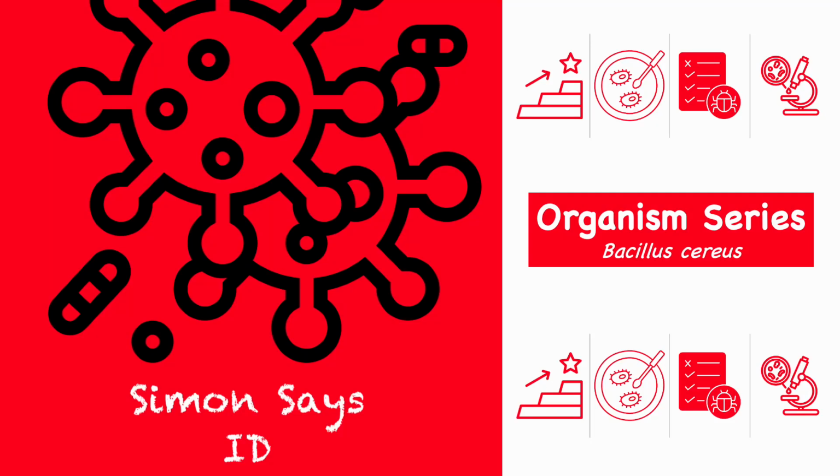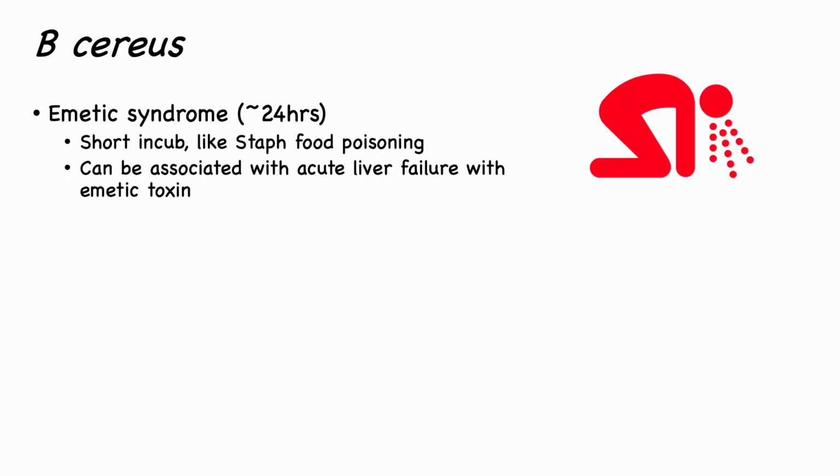Today we're going to talk about Bacillus cereus. As with some other organisms, depending on the patient and the mode of inoculation, B. cereus can cause a variety of different syndromes. The first is the emetic syndrome. This usually has a short incubation period, has gastroenteritis symptoms, and tends to resolve within 24 hours.